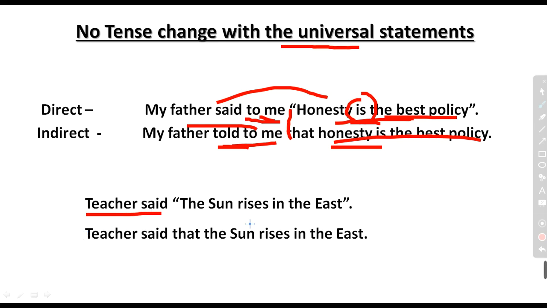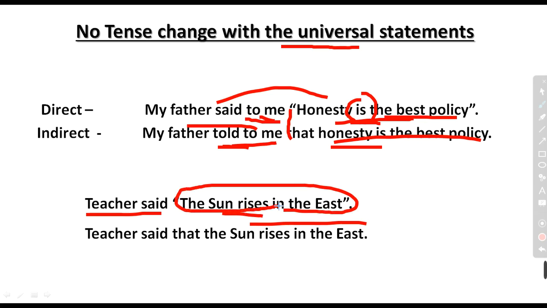Teacher said, the sun rises in the east. When the teacher expressed the statement, will it change on the upcoming day? It will be just a past incident. Like today, the sun is rising from the east, on the upcoming time it will not become a was type of statement. No, the statement will be the same. Teacher said that the sun rises in the east.